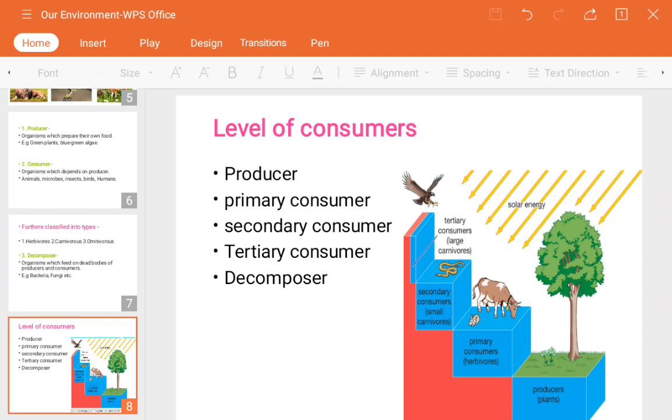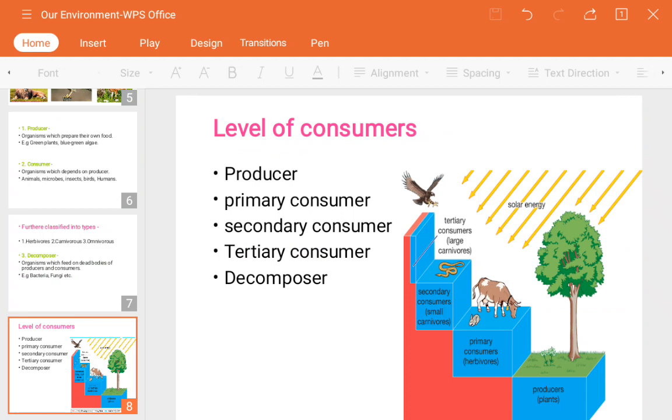This is a primary consumer because the grasshopper only eats plants, since it is a herbivore. Now the secondary consumer is an organism which is a carnivore, for example a frog. The frog is going to eat the grasshopper.